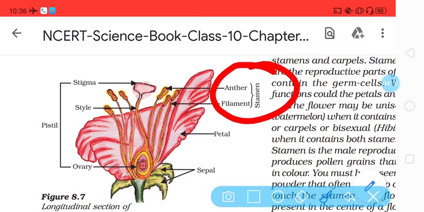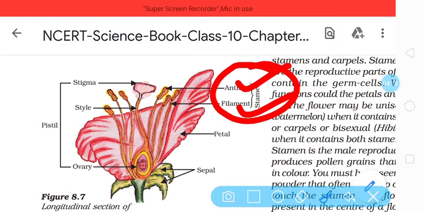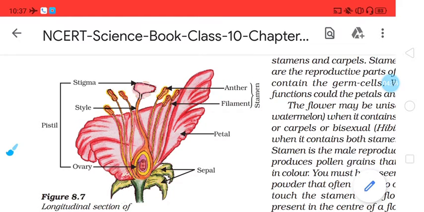Here this is a stamen. The stamen consists of anther and filament. The yellow part shown here is called an anther, in which pollen grains are present, whereas the strip holding the anther above is called the filament.